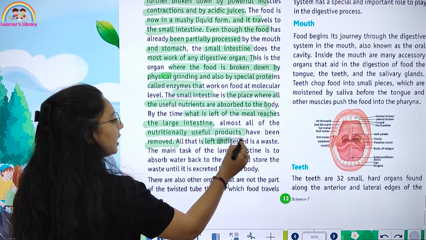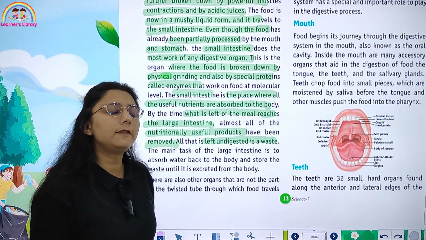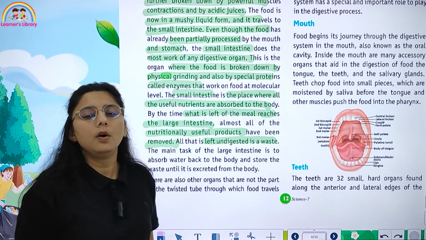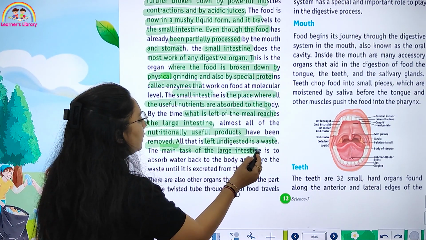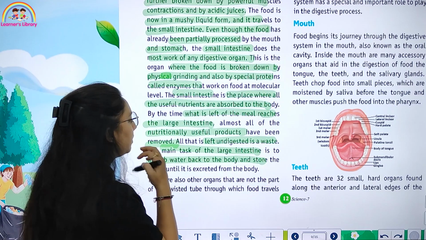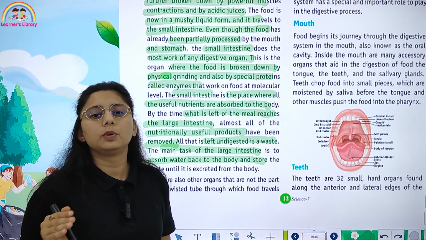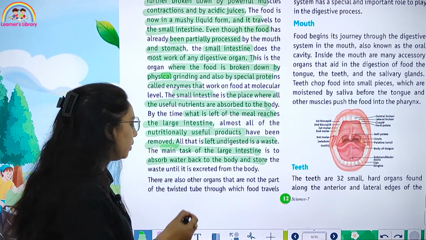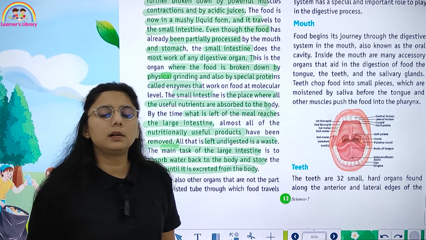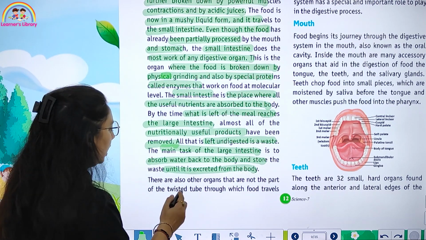All that is left undigested is waste. Whatever is left over is your waste. The main task of the large intestine is to absorb water back into the body and store the waste until it is excreted from the body.